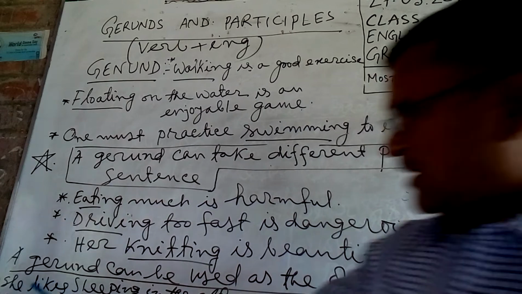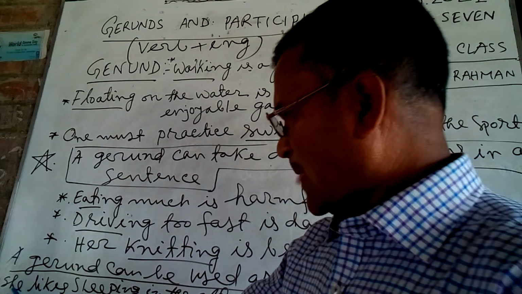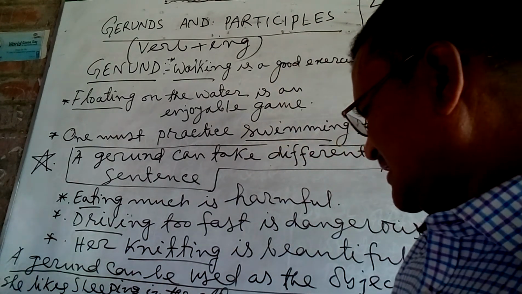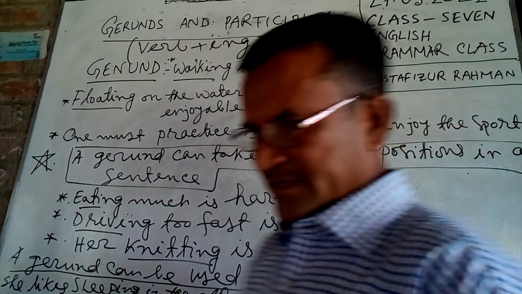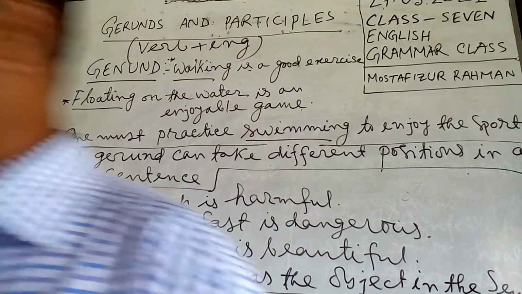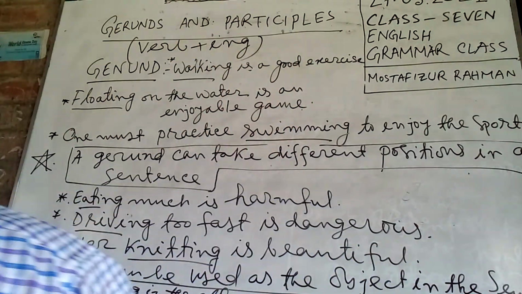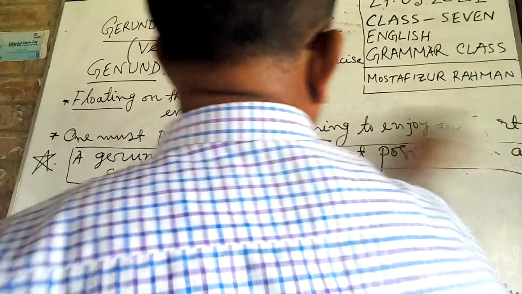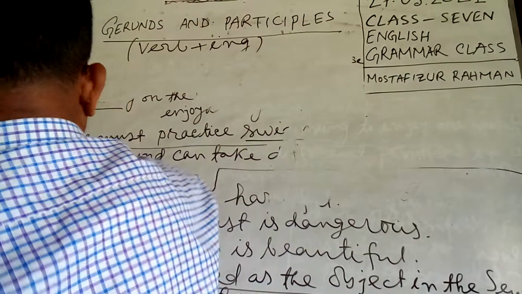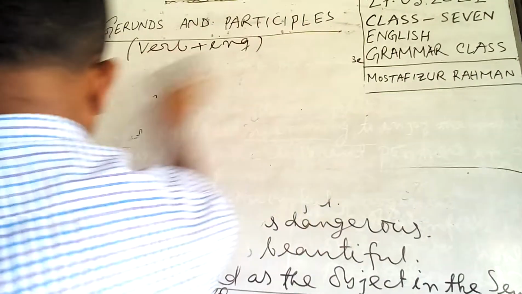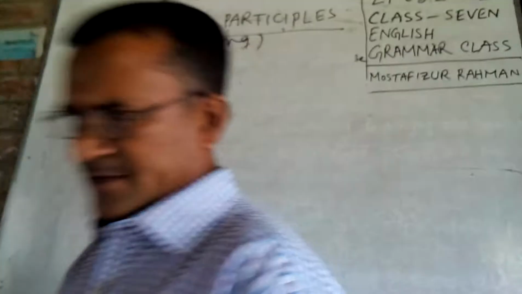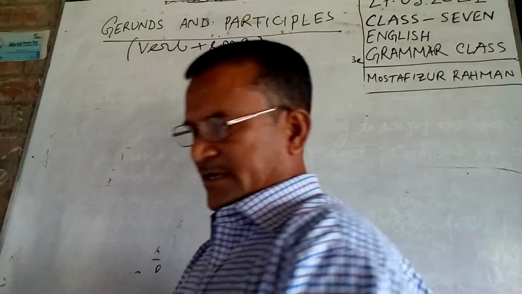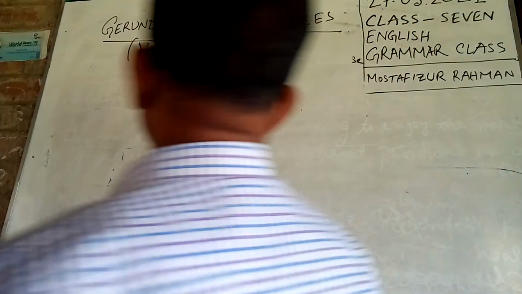Look at the examples. She likes sleeping in the afternoon. I enjoy reading and writing. Here we use gerunds as objects. On the other hand, we can use a gerund after prepositions. Gerund after preposition.